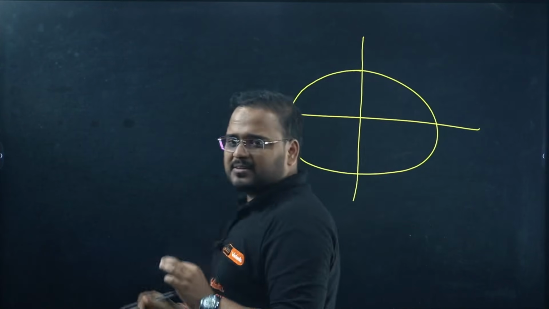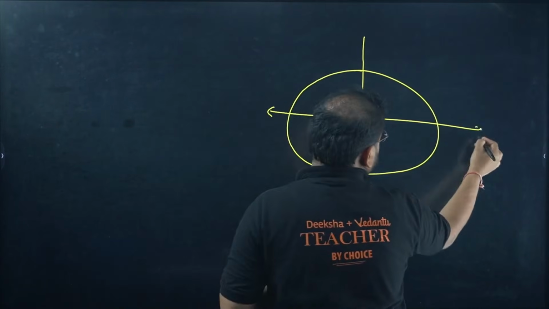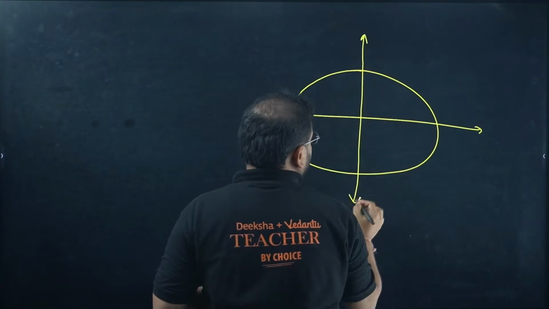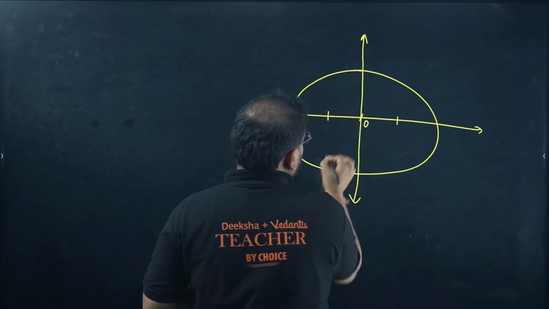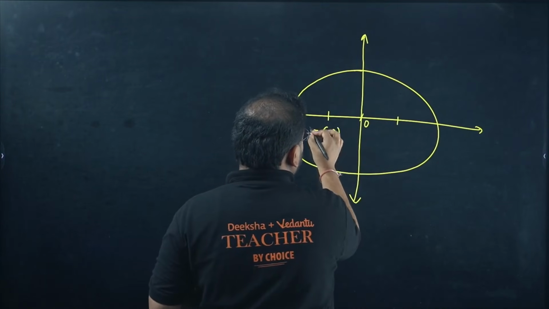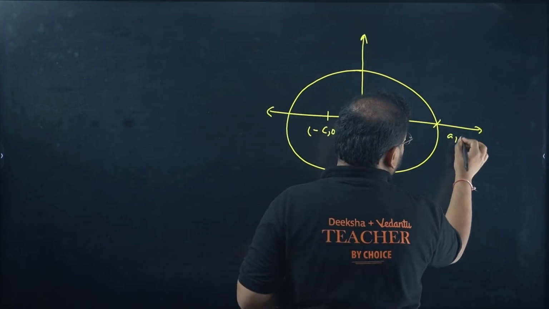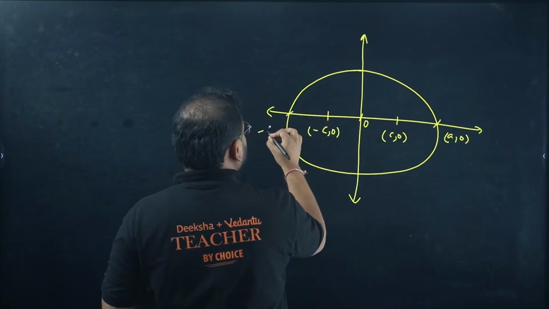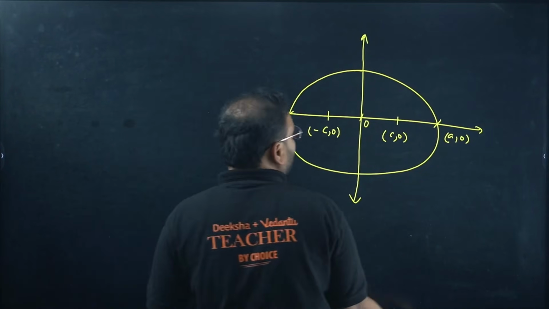I know it's not perfect, but it's okay, deal with it. This is your negative x-axis, positive x-axis, positive y, negative y. This is your origin, and these are the two fixed points: minus c comma 0 and c comma 0. This point is the vertex, so a comma 0, and this is minus a comma 0. Clear?